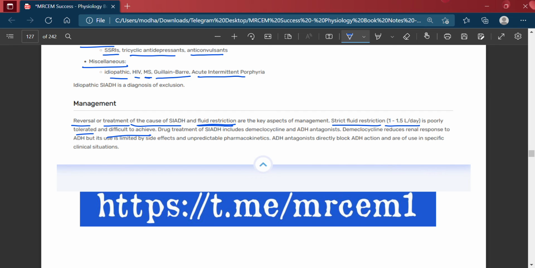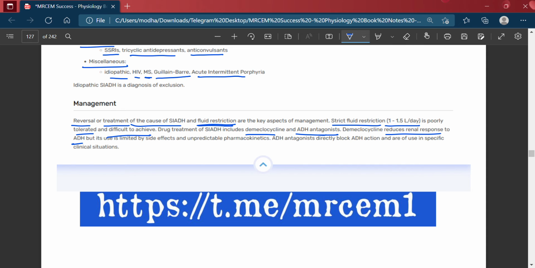Drug treatment of SIADH includes demeclocycline and ADH antagonists. Demeclocycline reduces the renal response to ADH, but its use is limited by side effects and unpredictable pharmacokinetics.